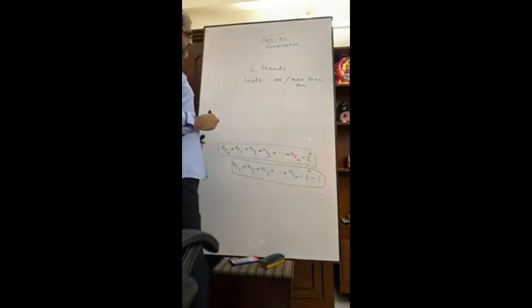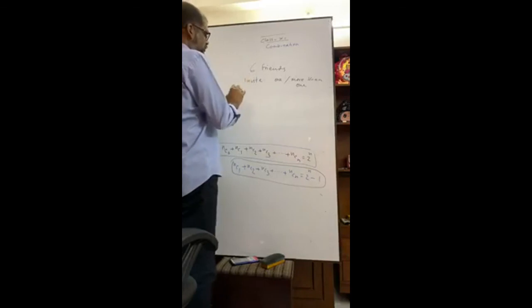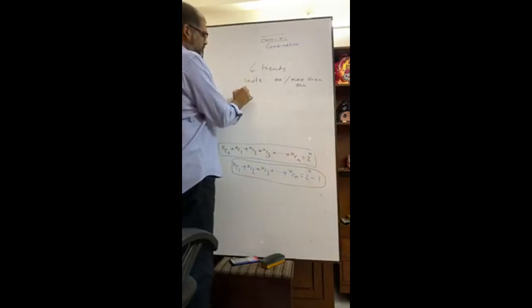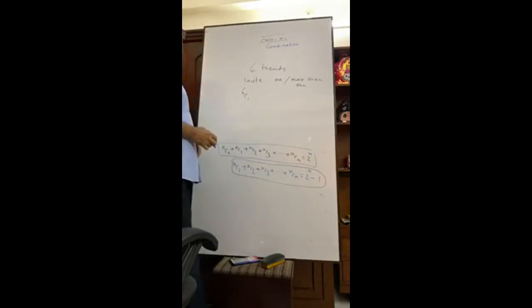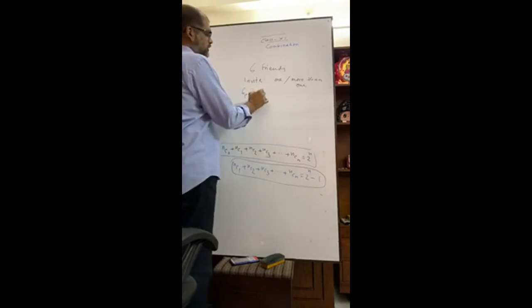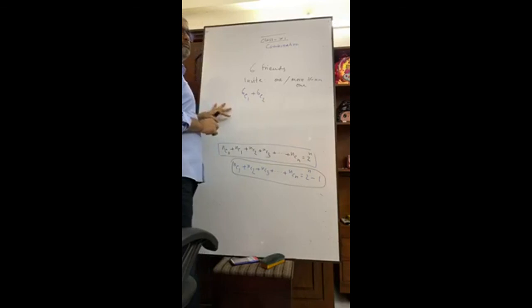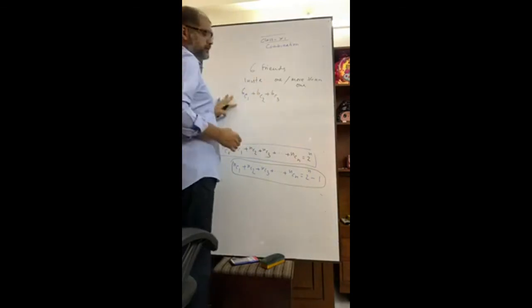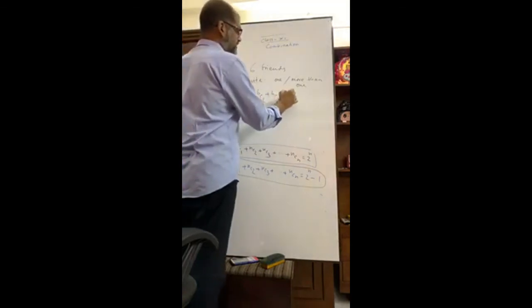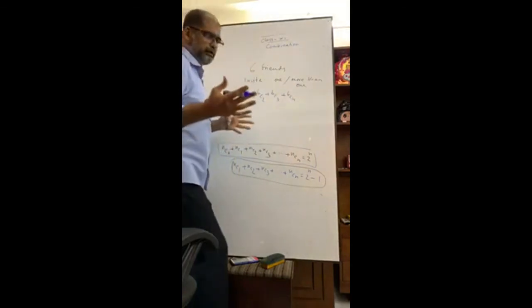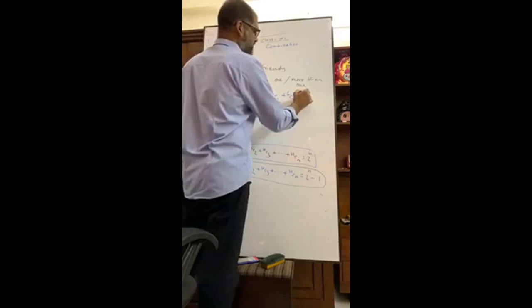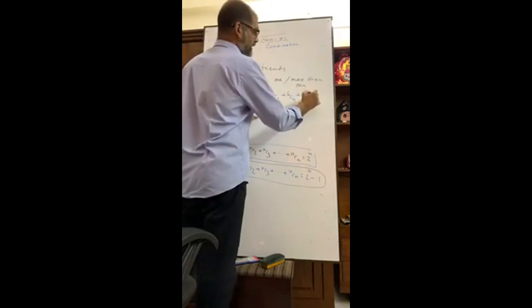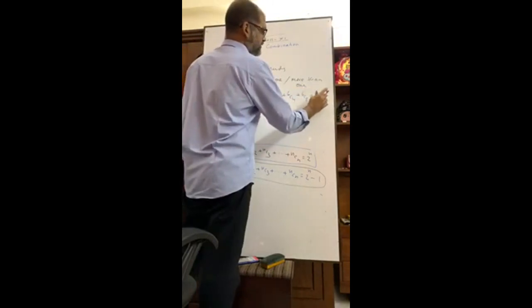Suppose out of 6 friends, you can invite one in 6C1 ways. You can invite 2, 6C2. You can invite 3 friends. You can invite 4 friends. You can invite 5 friends. You can invite all 6 friends.